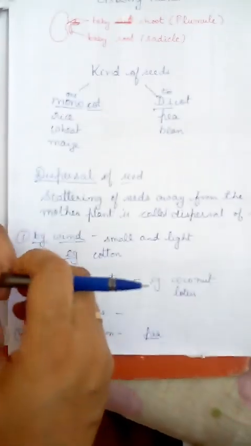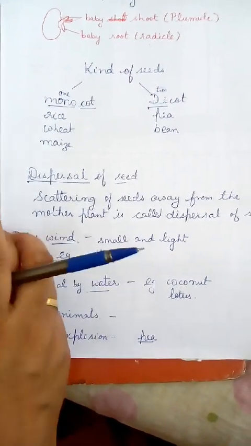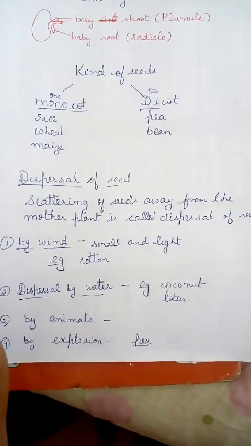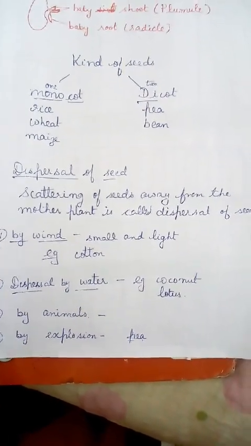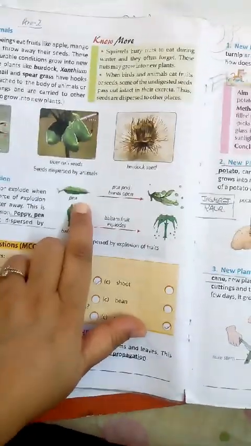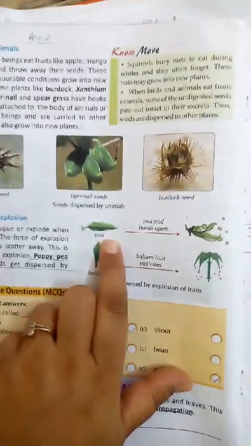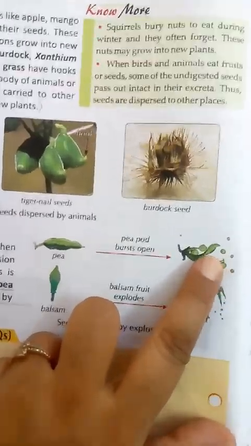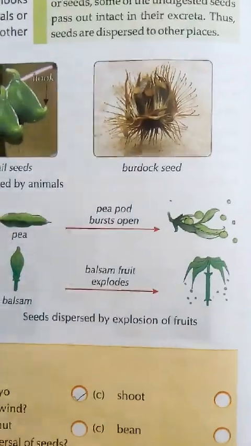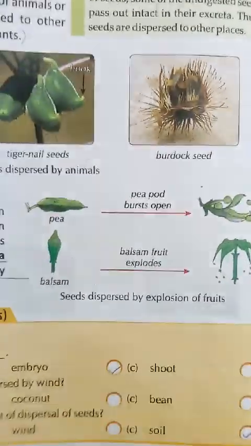Some fruits burst open when they become dry. When some fruits become dry, the fruits open and the seeds get dispersed. See here, the peas got dried, and the seeds of those peas are scattered here and there. This is known as explosion. It bursts itself because it gets dried. Now let us proceed further.